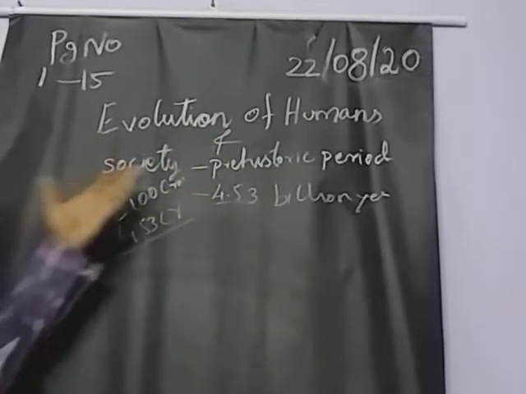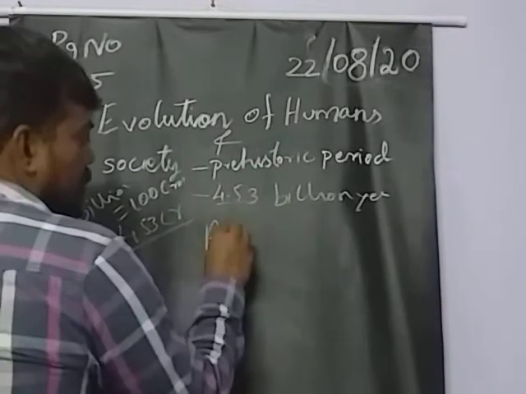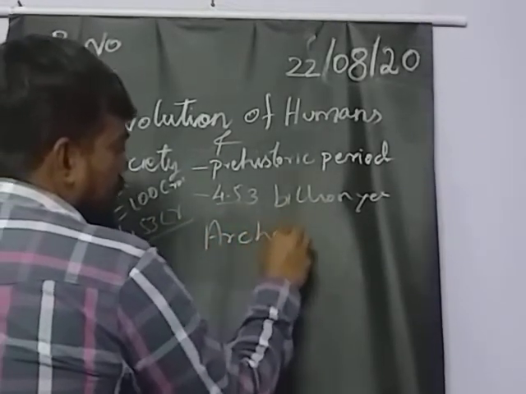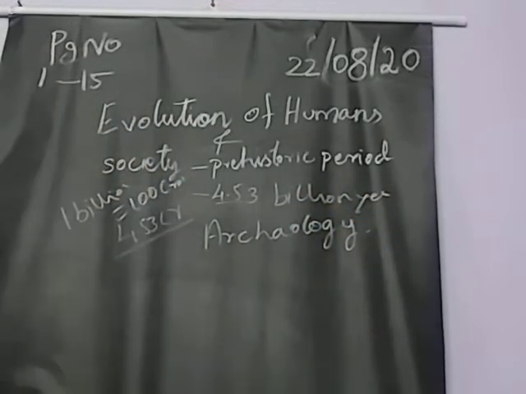So these are all the evidence we are getting. Further we want to read about archaeology, paleontology. Okay, what is archaeology? Archaeology is a study of human remaining things, remaining material.